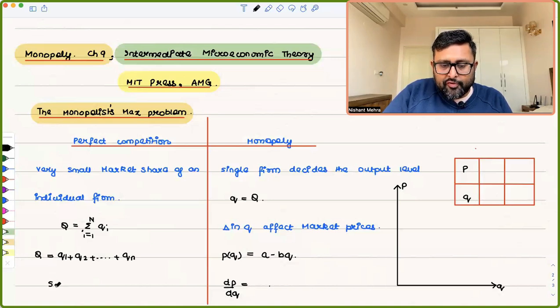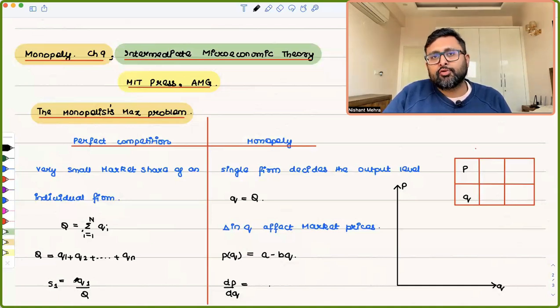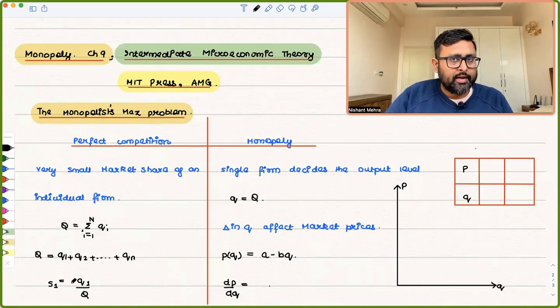So what is the share of the first firm in the total market supply? What firm one is producing upon the total market supply. Now, there are thousands of such firms. The share of this particular firm in the total output is going to be very small. So even if this one firm is going to increase its output, it is not going to change the market supply a lot. And if the market supply is not going to be changed, then it will have no effect on the price also.